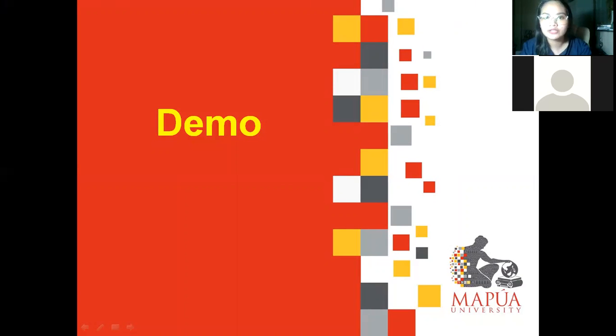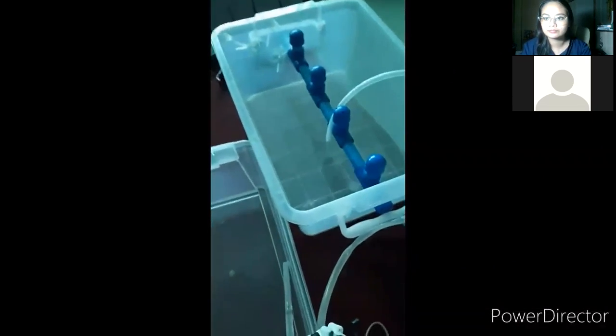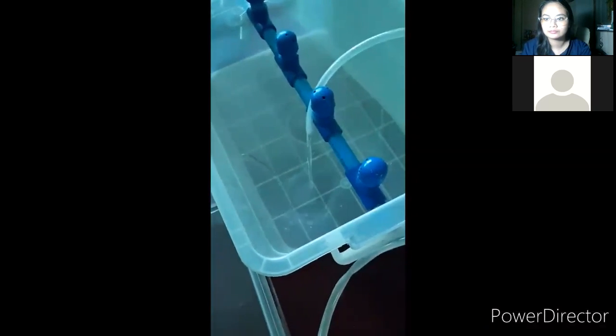As for the demonstration, here is our prototype. As you can see, the irrigation value is 542.8.